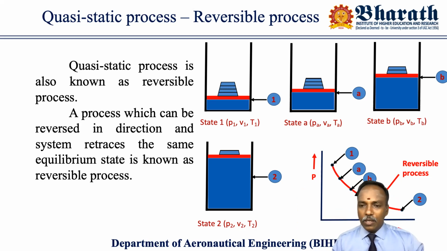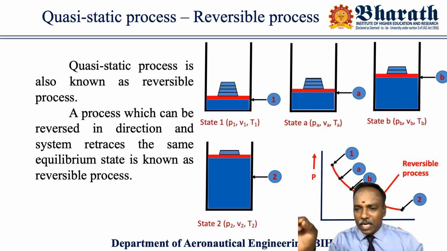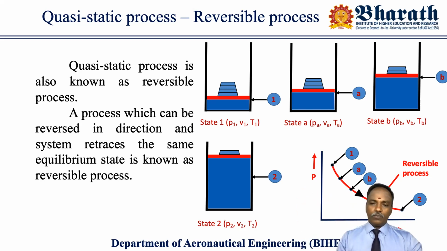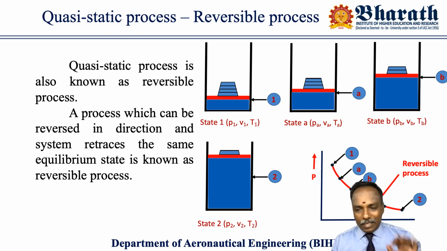So that's state 1, state A, state B, and so on. At last, it reached state 2. Up to that, the change of state we studied in our previous session.